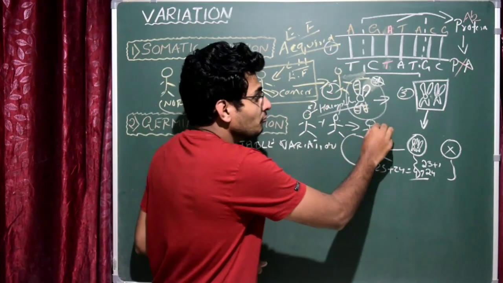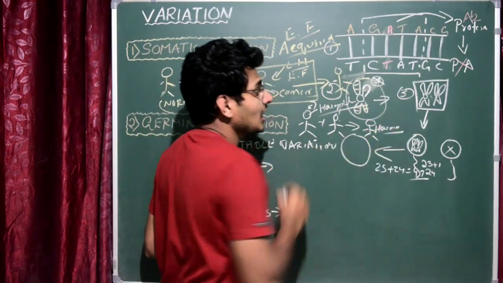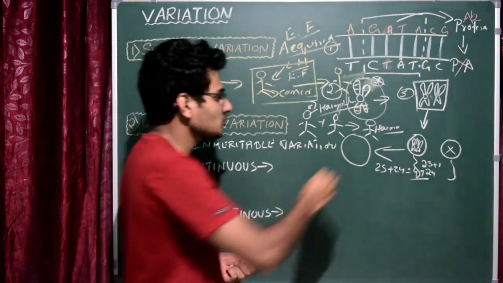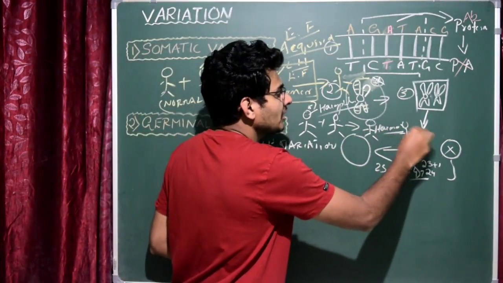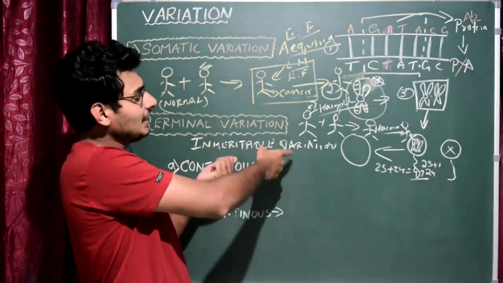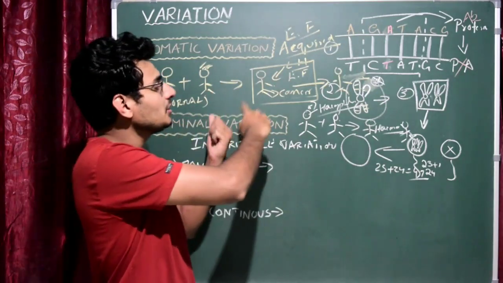There is a high possibility that the son will get this disease, hemophilia. Got it? Or maybe the daughter will not get it, but the son will get that disease. So that is inheritable, correct? That is called germinal variation.